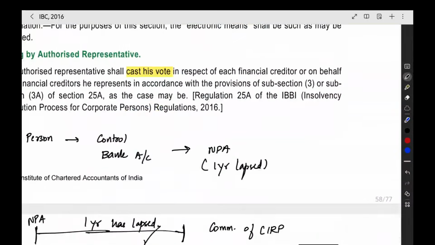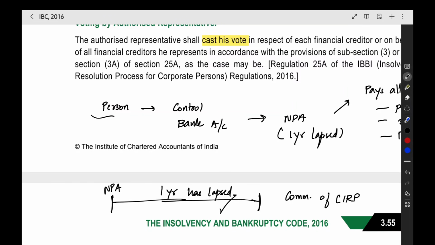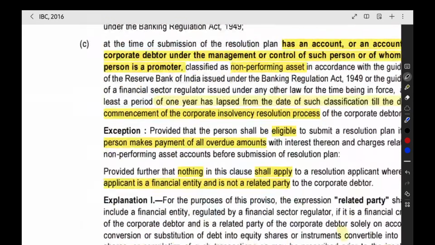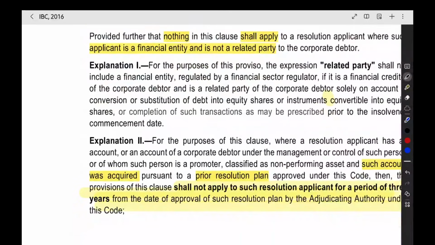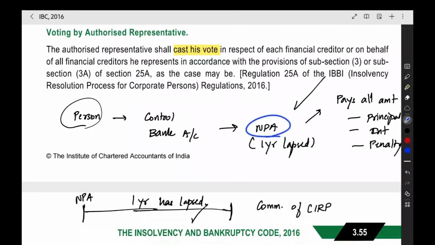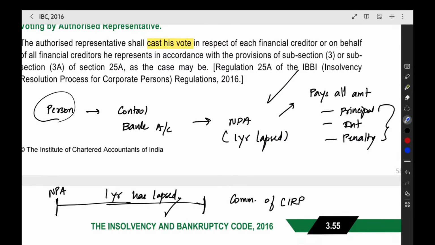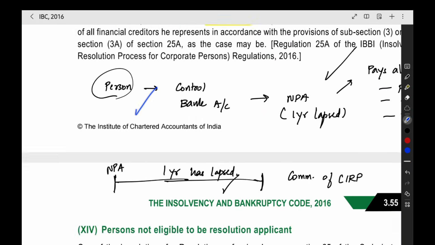But if he pays all the amount, meaning the principal, the interest, the penalty, all the amount should be paid by the particular person. He paid all the amount, cleared all the charges including penalty, without leaving any due. If he does all these things, then he is eligible. If you have an NPA but you want to present a resolution plan, then you have to pay the entire amount. After that, you can come and present the resolution plan.